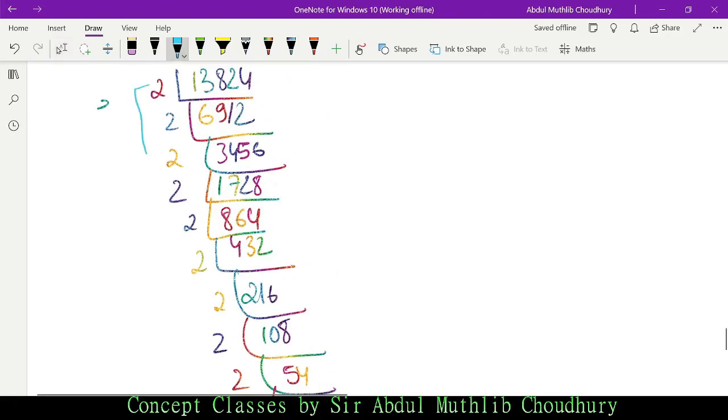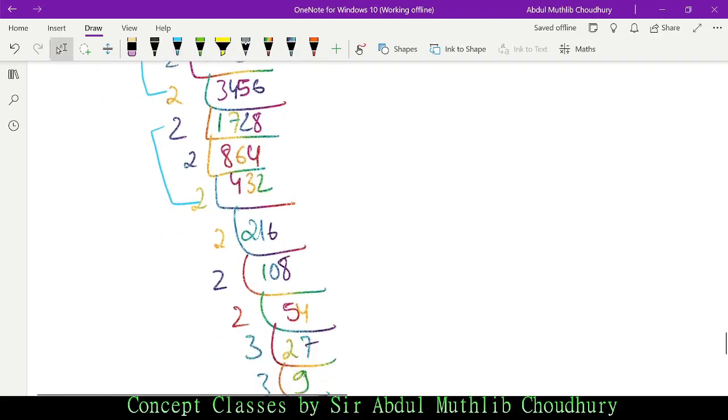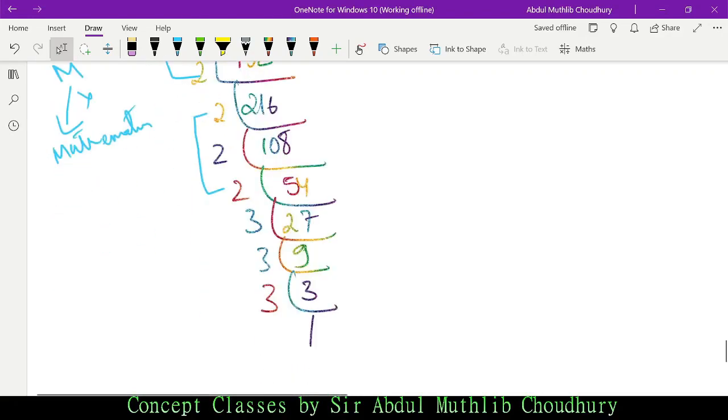I hope the concepts are clear. In case of any doubt, kindly get it cleared, because in concept classes, M stands for mathematics. So 3 again in triplets.